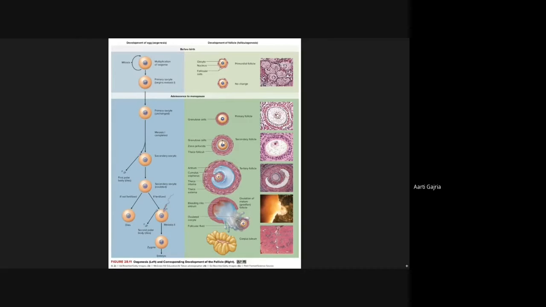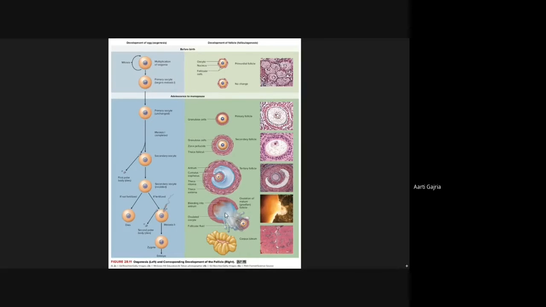Can you see the difference between tertiary and secondary? Here you can find a fluid-filled cavity, and this cavity is called the antrum. This is characteristic of the tertiary follicle. Primary, secondary, tertiary, and ultimately it will form the Graafian follicle.